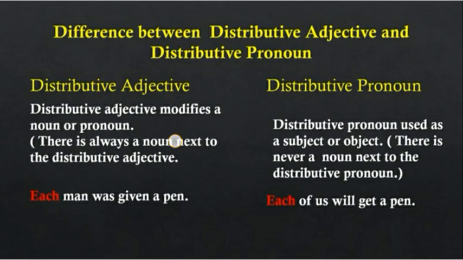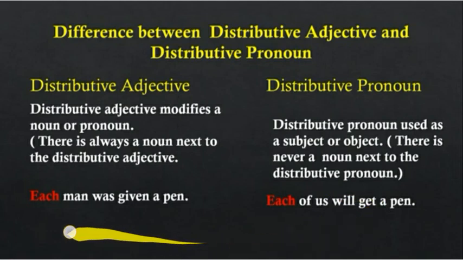A distributive adjective modifies a noun or pronoun. There is always a noun next to the distributive adjective. Important thing: always there is a noun next to the distributive adjective. You have studied the examples: each, neither, either are examples of distributive adjectives. A distributive pronoun is used as a subject or object. There is never a noun next to the distributive pronoun. So here is no noun.